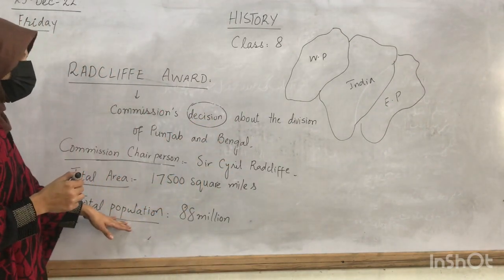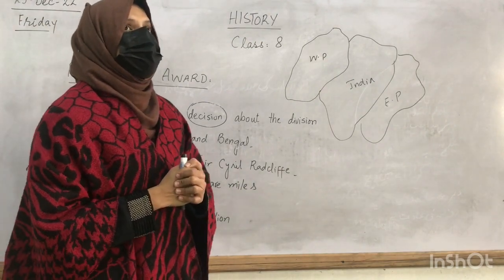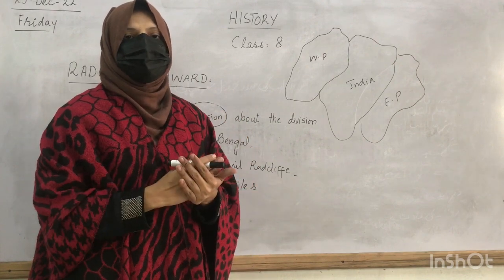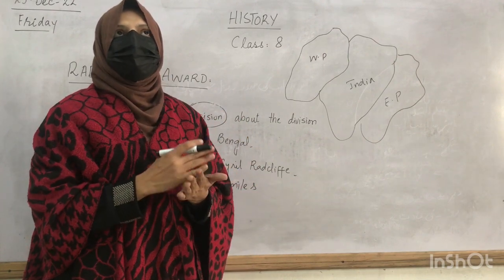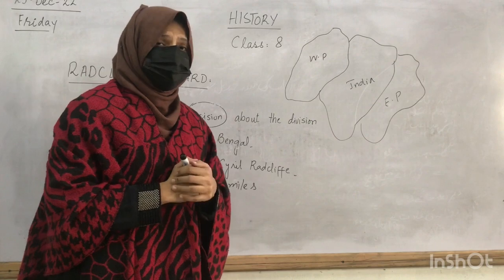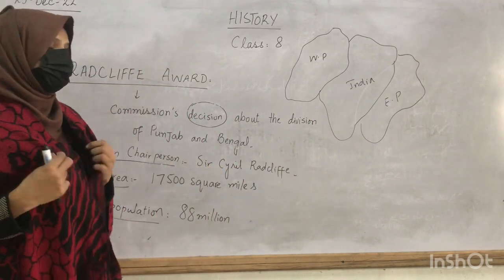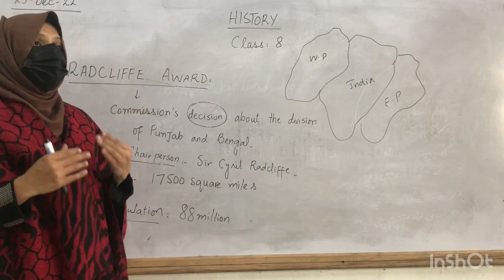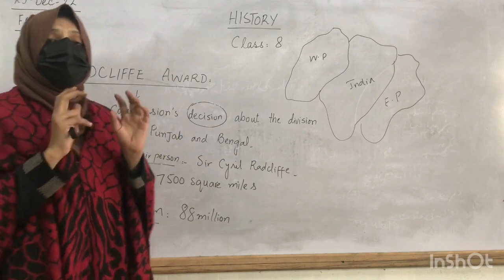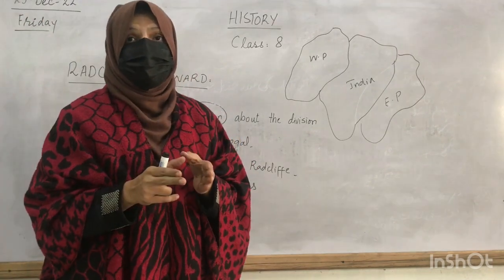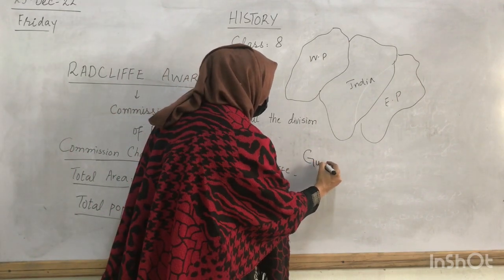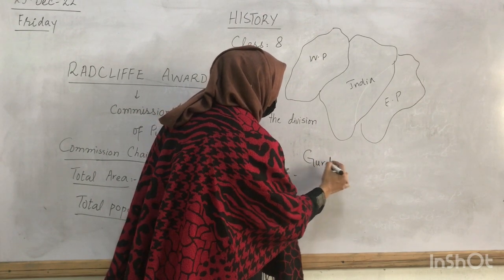And what was the total population at that time? 88 million people. Now such a big mass of land was going to be demarcated by the Boundary Commission, and particularly Punjab and Bengal would now be demarcated under Sir Cyril Radcliffe. Okay, now students, heartbrokenly I want to tell you that the British government, the Radcliffe Award, Lord Mountbatten, all of them were always inclined towards the Indians. So what happened? They gave very important areas of Muslim majority to Hindus.